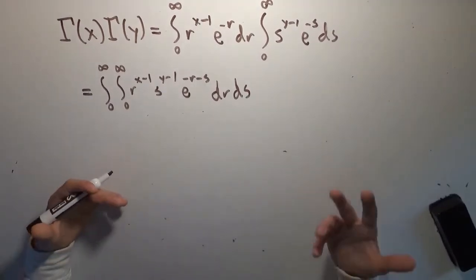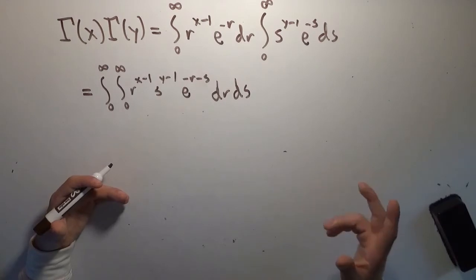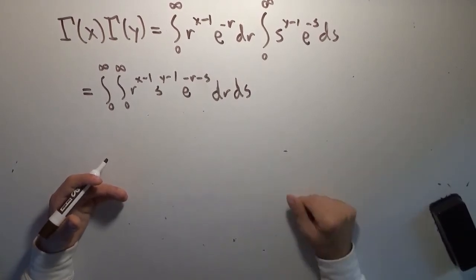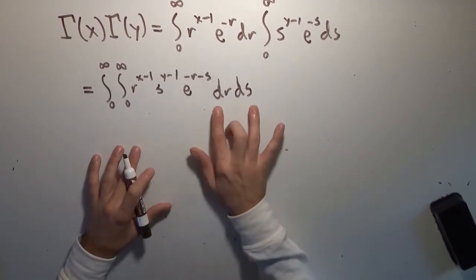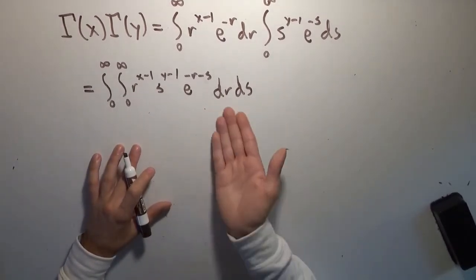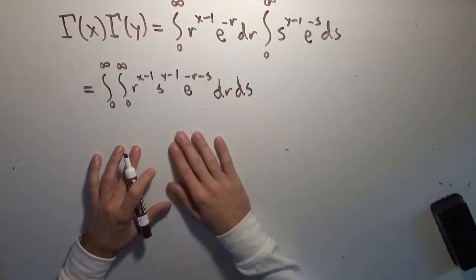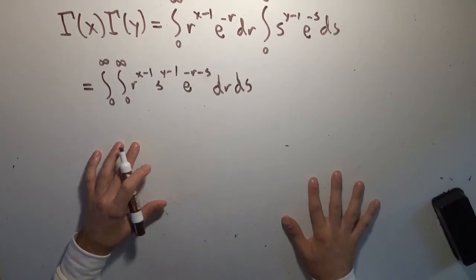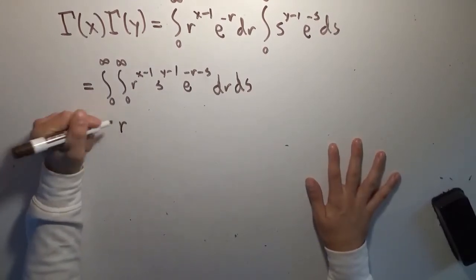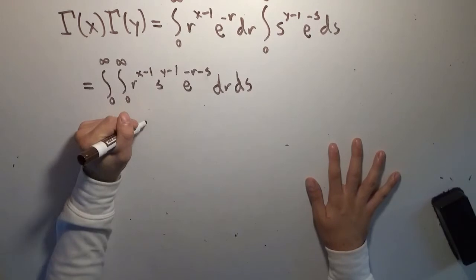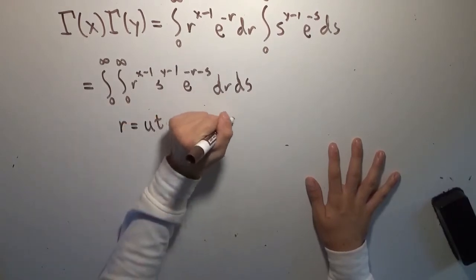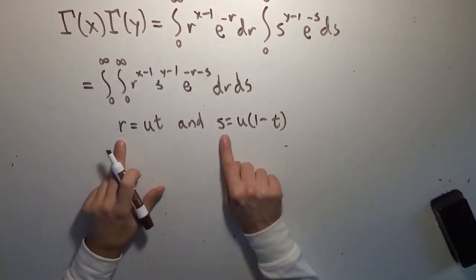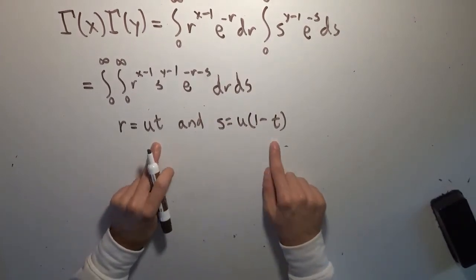Now this may seem like a slightly odd substitution, and we'll need to calculate the absolute value of the determinant of the Jacobian matrix to figure out what the new differential is. So our substitution is going to be r equal to u times t, and s equal to u times 1 minus t. So both of these separate variables are going to be in terms of the same two variables.